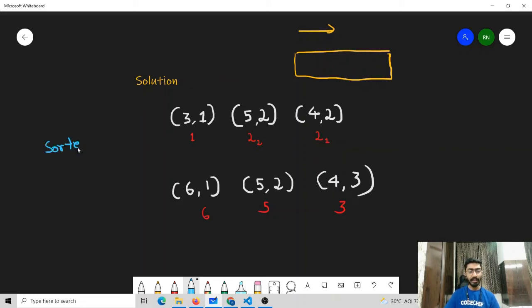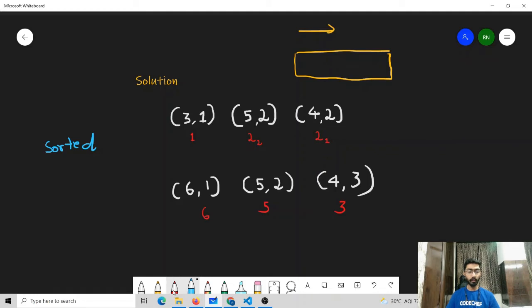That is, it is not possible for us to attend an exam with a greater AI value before an exam with a lesser AI value. Because if we attend the exam in this order, then the AI that will be noted down in the register will not be in non-decreasing fashion.